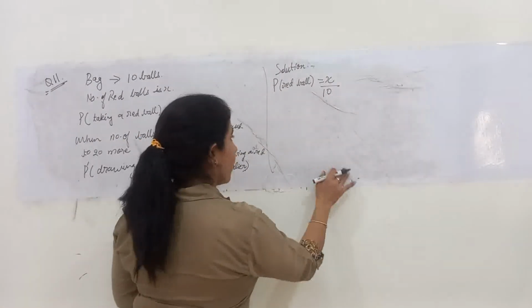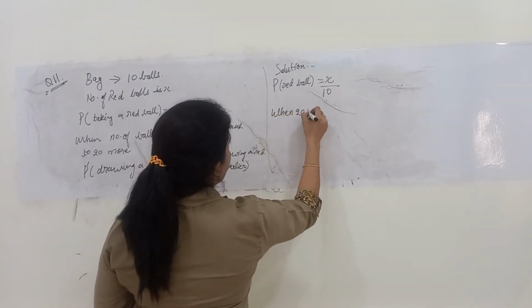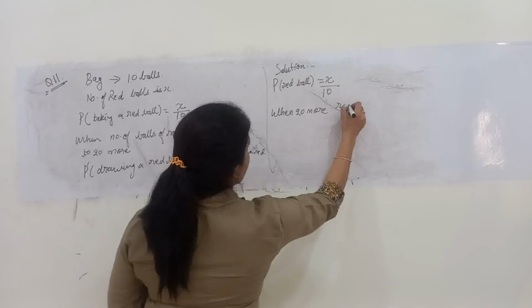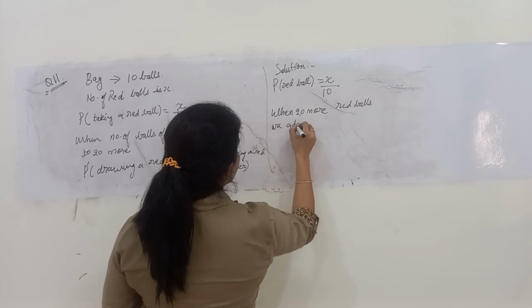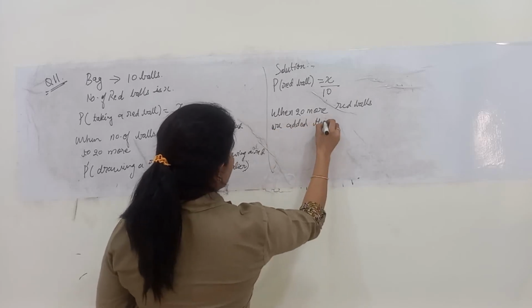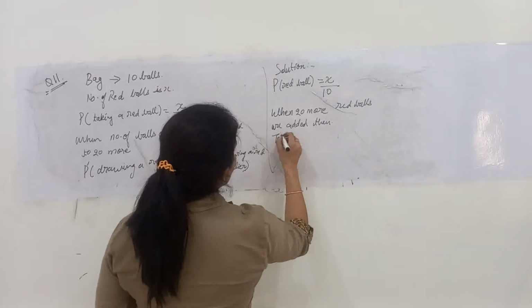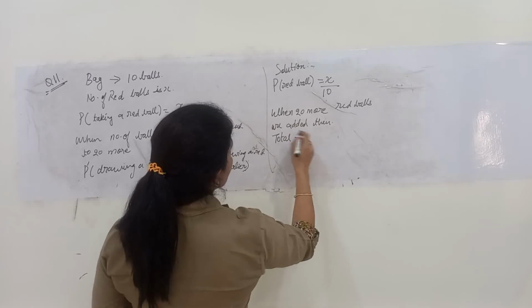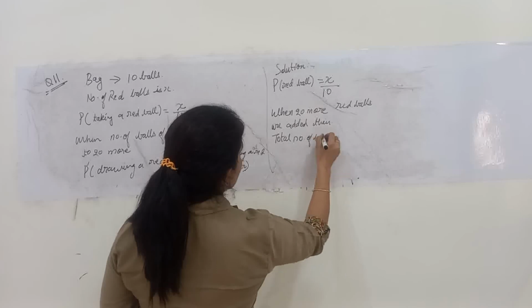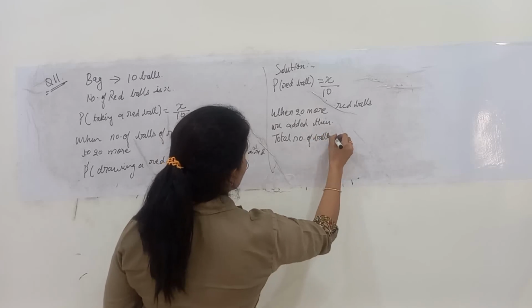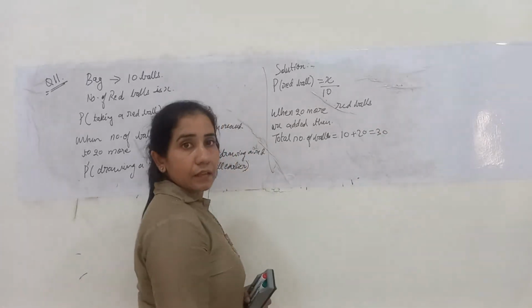Now when 20 more red balls are added, the total number of balls will be 10 plus 20, that is equal to 30.